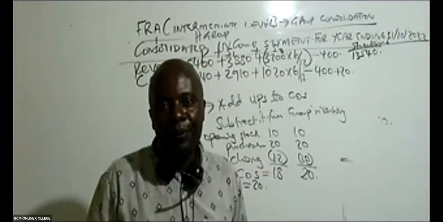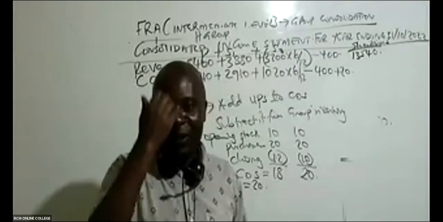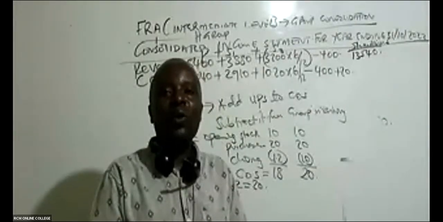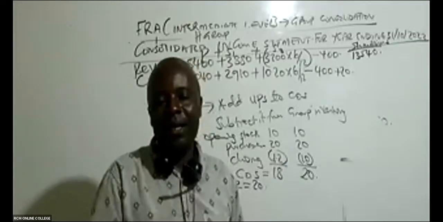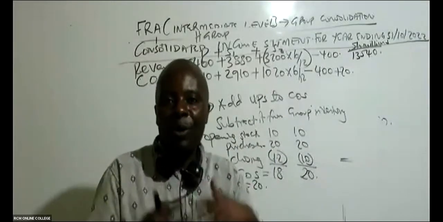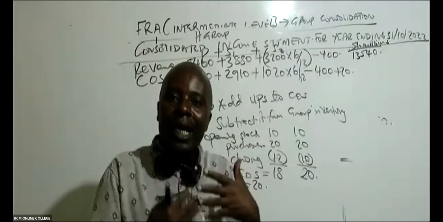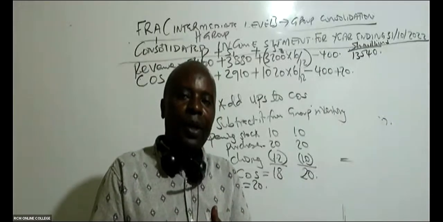And even among these tangible assets, I've seen this severally, you are told that the asset that was fair valued is a distribution van. Distribution is beyond production, so its loss in value can only be charged under distribution expenses.